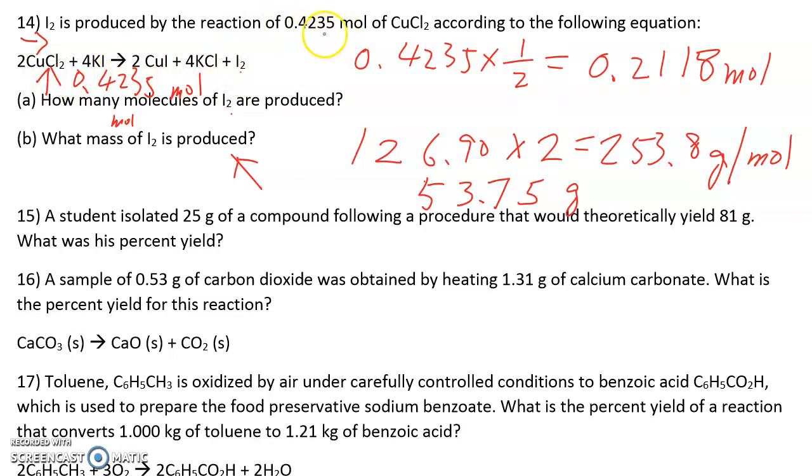Very luckily, the question already gave us how many moles. So from the ratio, we determined how many moles of the iodine product we will have. And that is this part over here. If we know how many moles, can we convert it into how many grams? Yes, we just need the molecular mass. Okay, so when we multiply the number of moles by the molecular mass, what we get is the mass.